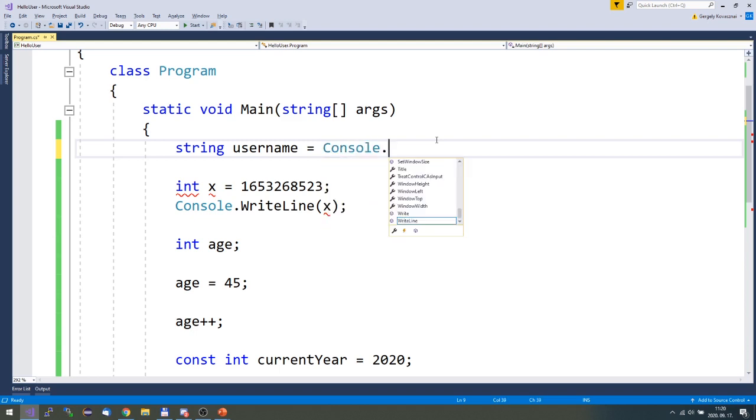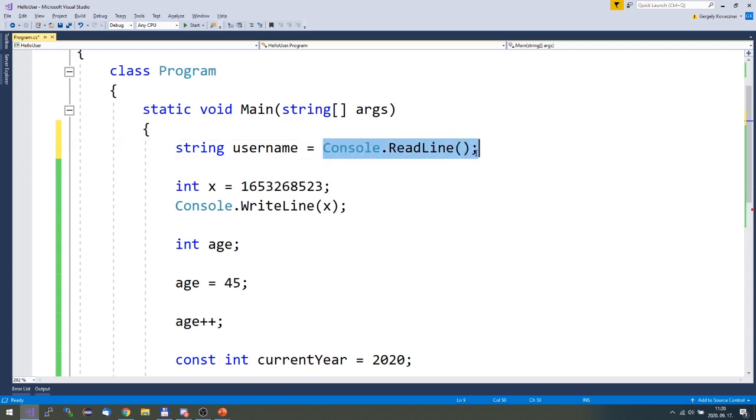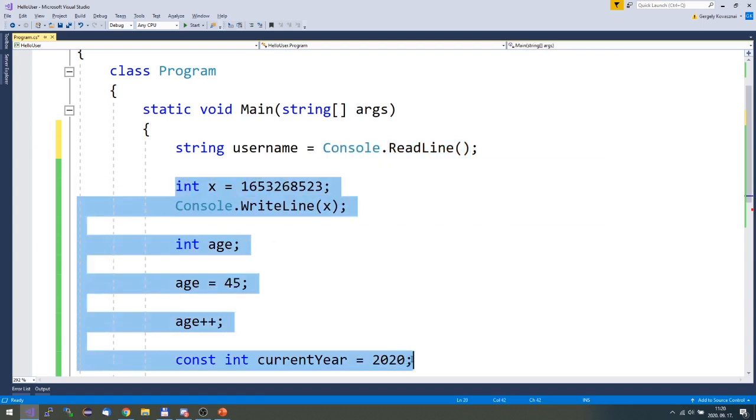Thanks, great. This is another instruction, let's say. So that's it, exactly. So we just read something from the console, a line, and then let's do something with it.